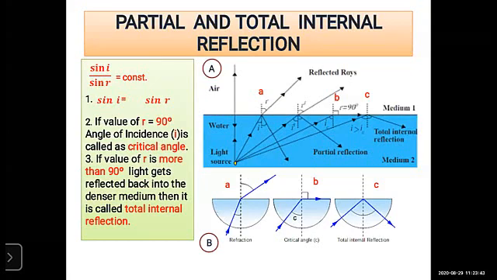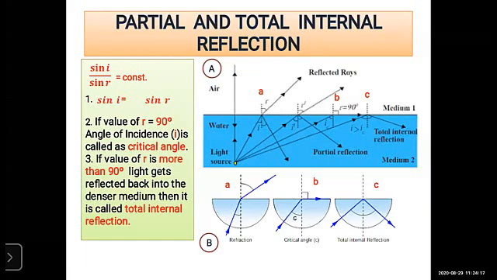And if the angle of refraction is more than 90 degrees, instead of refraction there is a reflection here. So the light ray is incident and reflected back in the same medium. If the value of r is more than 90 degrees, the light gets reflected back into the same medium, that is the denser medium.